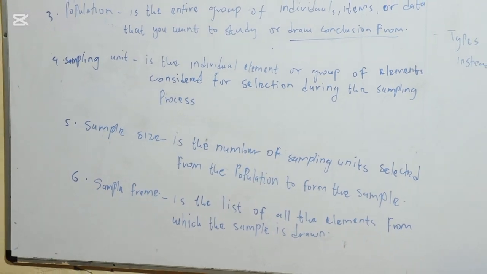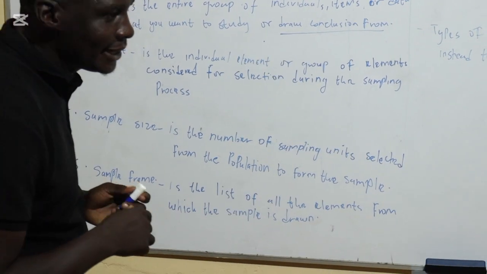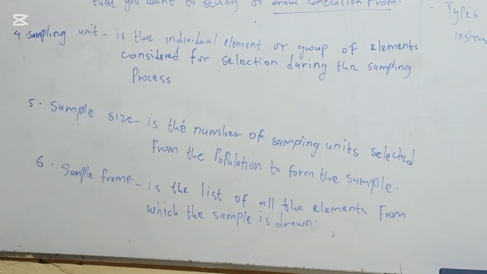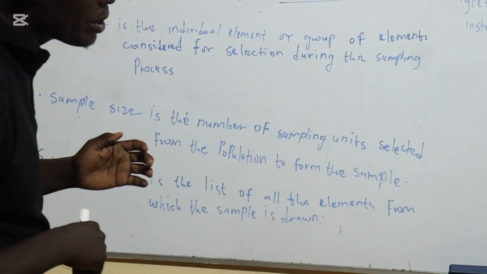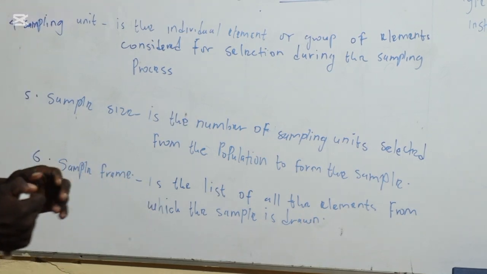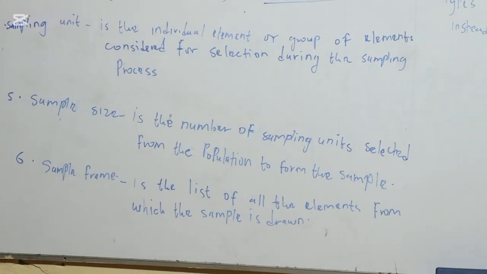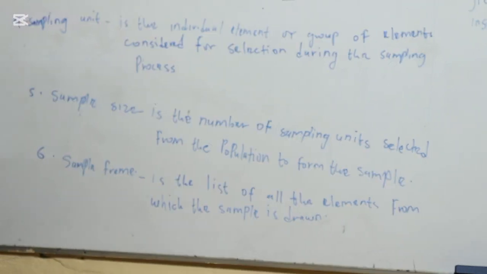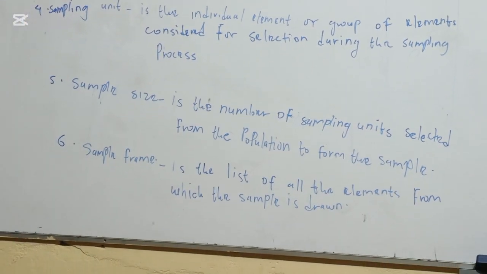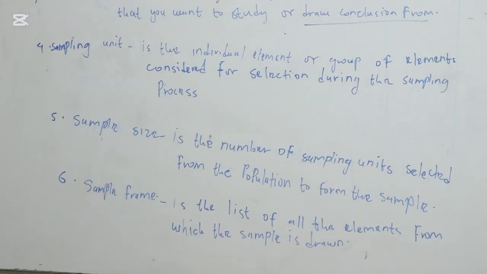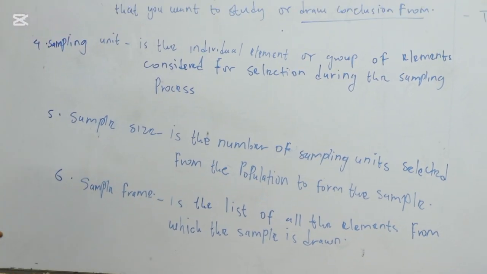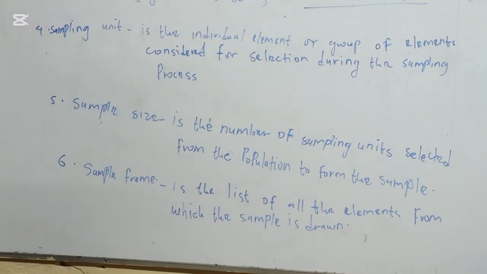For example, let me select an easy example within the institution. Let's say we want to do a study about exam malpractice in the institution. Our population will be the entire CIT, TTNP student fraternity, so the entire student body will be our population.